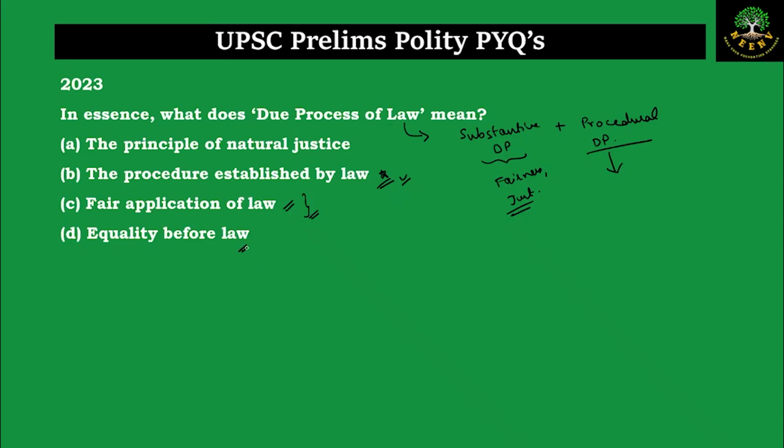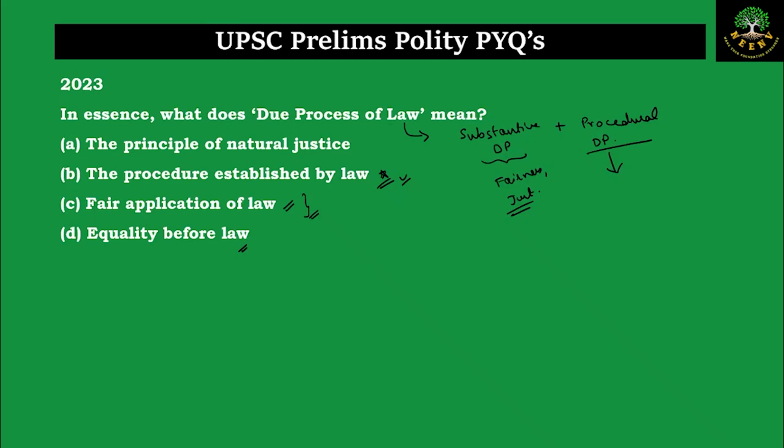And when we say equality before the law, it means that whoever you are, in the eyes of the law, you are the same. Whether you are rich, poor, high caste, low caste, doesn't matter. In the eyes of the law, you are equal. Be you ever so high, you are equal in front of the eyes of the law. It doesn't matter. So that is equality before the law.